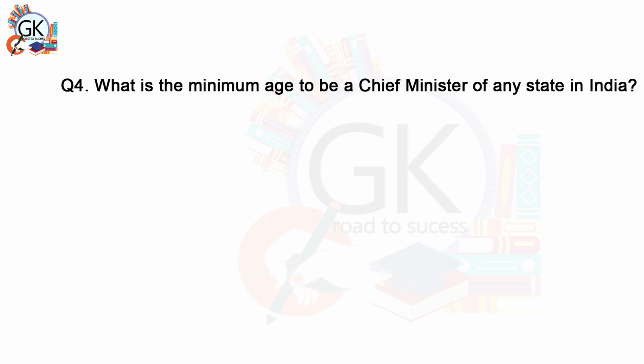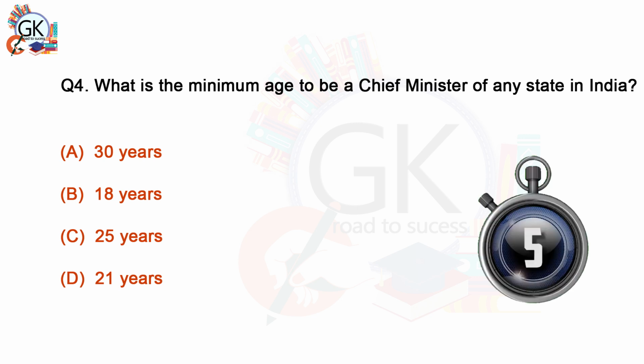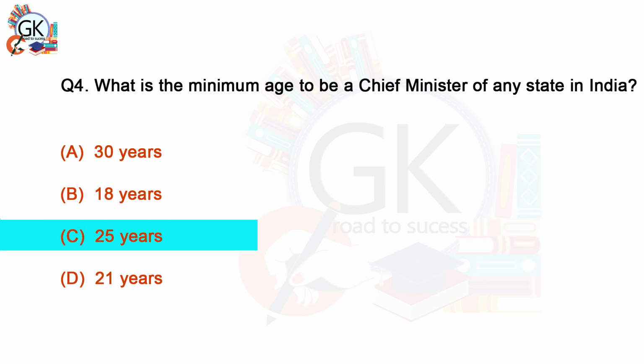What is the minimum age to be a Chief Minister of any state in India? A. 30 years. B. 18 years. C. 25 years. D. 21 years. C. 25 years.